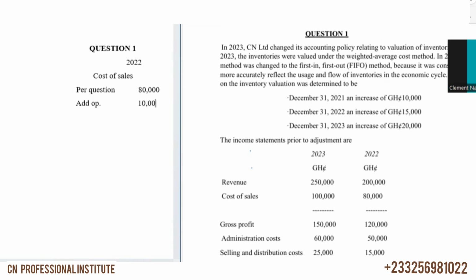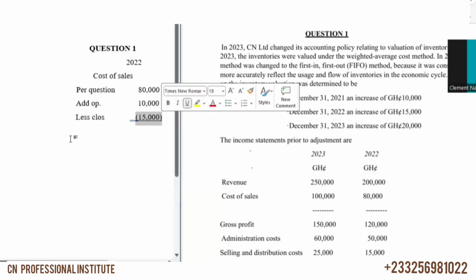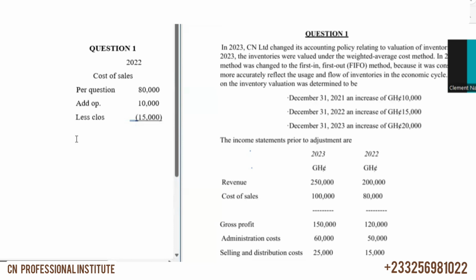Okay, so you add it to cost of sales, and then when you go to the end of 2022, the closing, it says we should increase closing by 15,000. When you increase closing inventory, what are you doing? If you increase closing inventory, you are reducing cost of sales. An increase in closing inventory will reduce cost of sales. So we just less it from cost of sales. That's all. We less the 15,000, and what we have is our answer. Okay, so 80 plus 10 minus 15 will give us adjusted cost of sales.